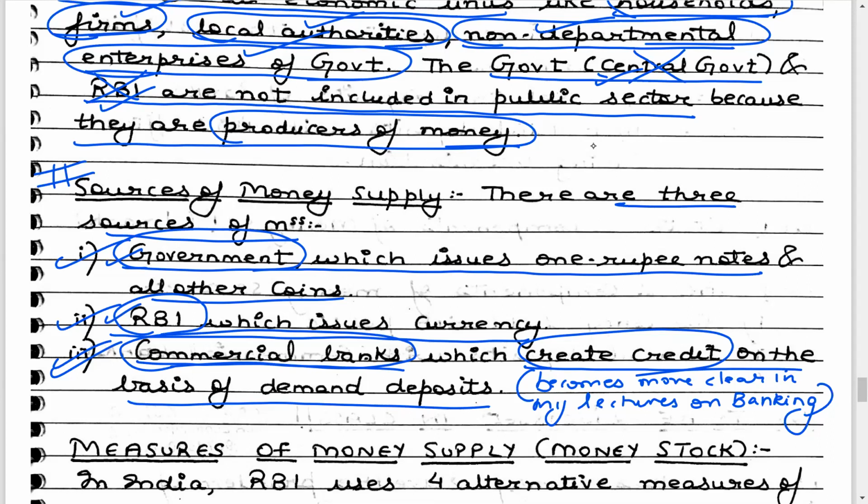So students, the actual creators of money are only two: the central government and the Reserve Bank of India. Commercial bank is not creating any new money, it is creating credit in the economy, bringing into circulation the money created by the government and the RBI.